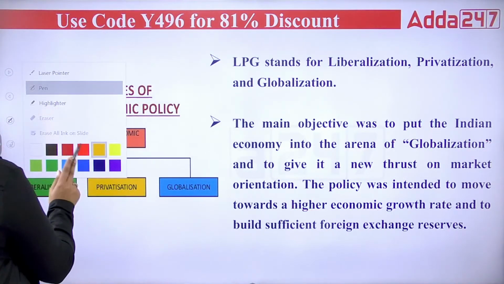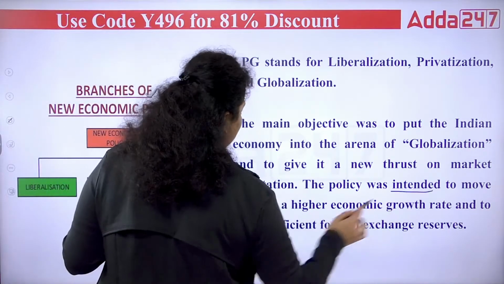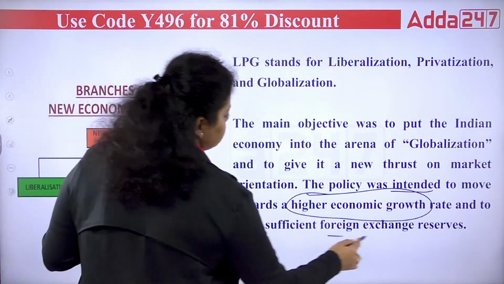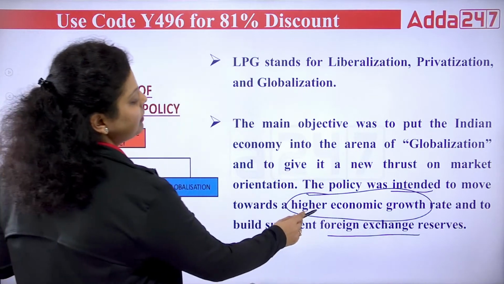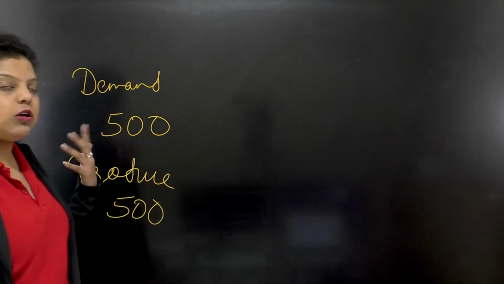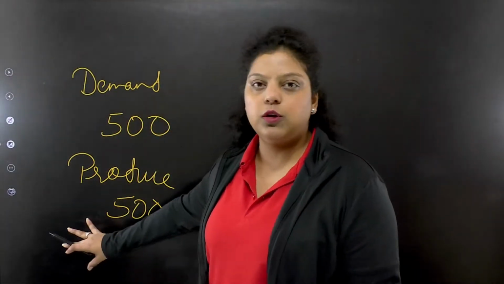You can see here it is saying that the policy was intended to move towards a higher economic growth rate and to build a sufficient foreign exchange reserve. Now, how will it bring higher economic growth? Because in our country, let's say the demand for goods and services was 500. So we used to produce goods and services equal to that. Why would we produce 700 or 800 or 1000 when the demand is only 500? So when the demand is 500, we try to produce 500.